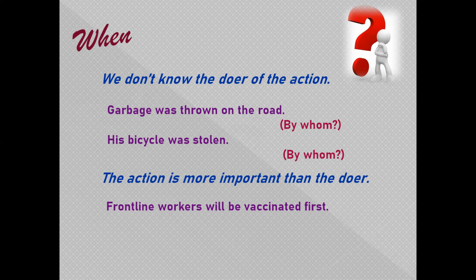For example, frontline workers will be vaccinated first. So here it is not important who is giving them the vaccine, right? What is important is that they are getting the vaccine. So that is why we have used passive voice over here. Will be and the third form is used when your sentence is in simple future in active voice, right? So here we are using the passive form.